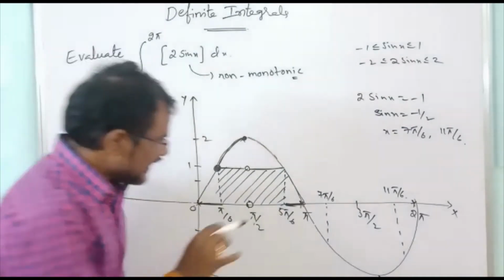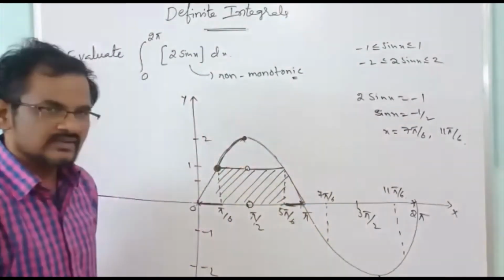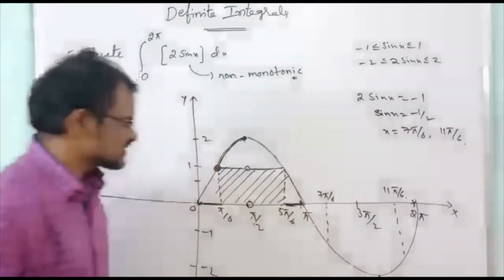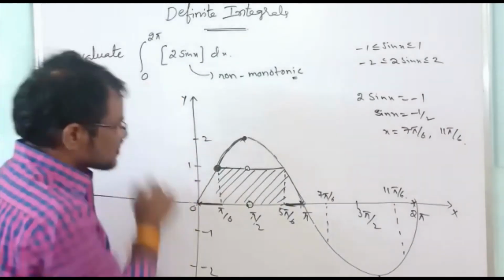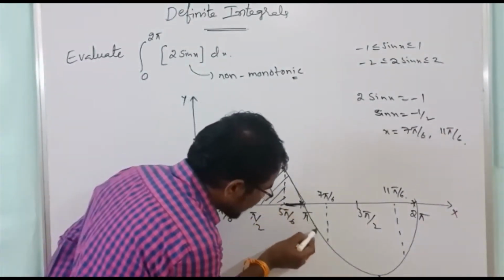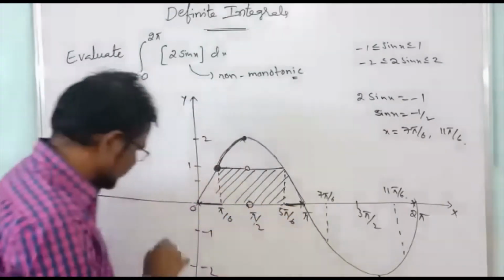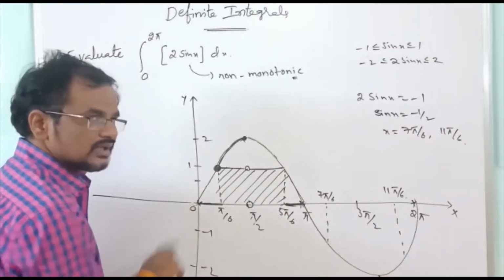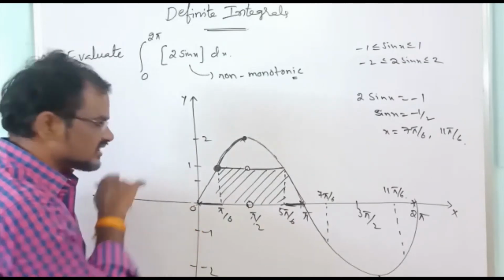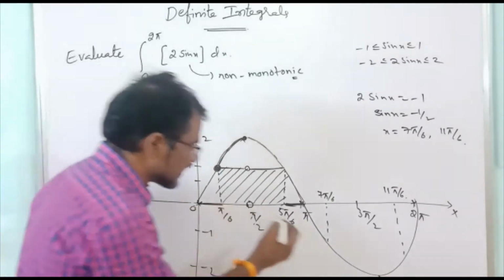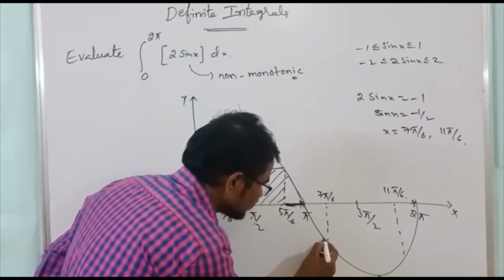Next, again pi to 7 pi by 6. The function is decreasing and the value varies from where to where? Minus 1 to 0. So whenever the value is between minus 1 and 0, the greatest integer of that one is minus 1. So here minus 1.